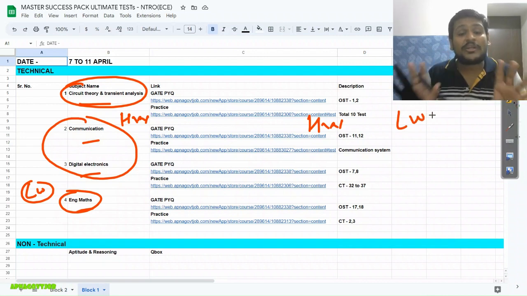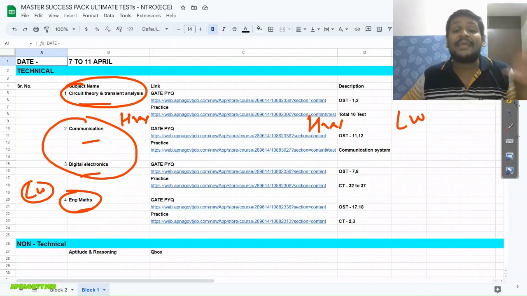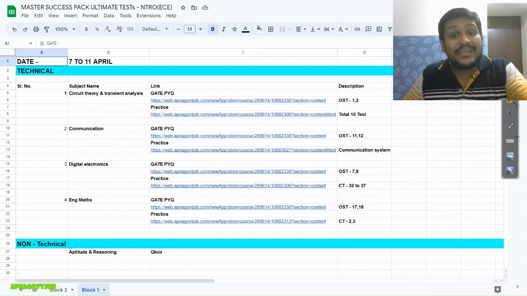Okay, so whatever I am giving in the blockwise strategy, just follow that, NTRO specific questions. No need to do anything else now for the next 10 to 12 days. Okay, our blockwise and mock test will be enough, super strong. You can definitely achieve the result.